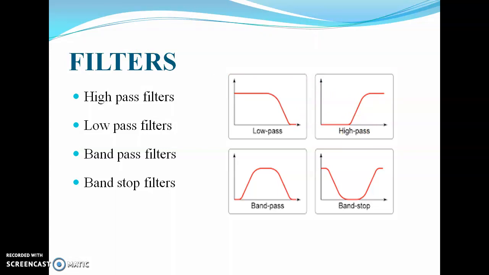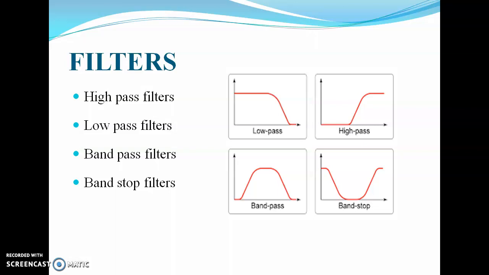These types of filters pass only high frequencies through them, and they reject all low frequencies below the cutoff frequency. The high pass filter is a differentiating network, and it is also called the lead network because it will cause a phase lead in the output signal. So that is the functionality of the high pass filter.